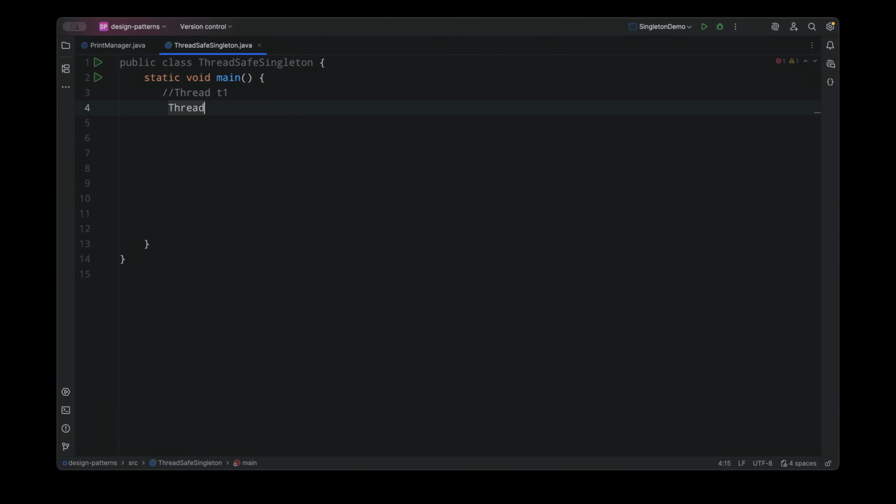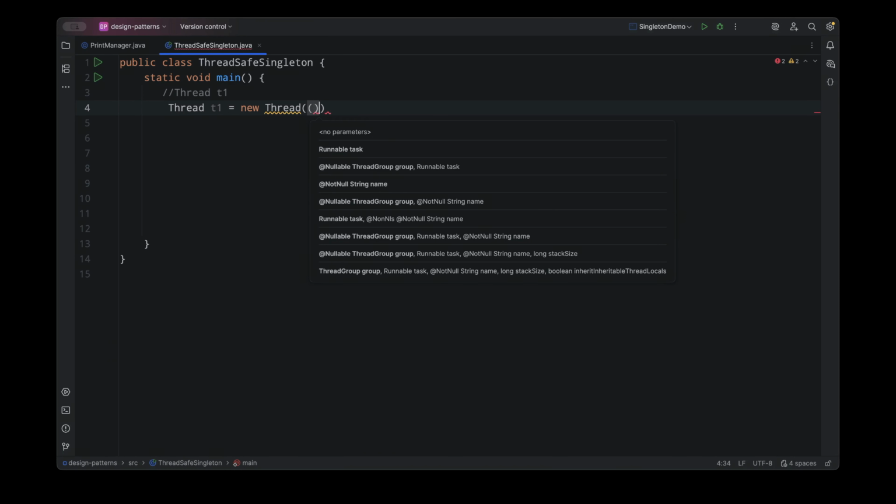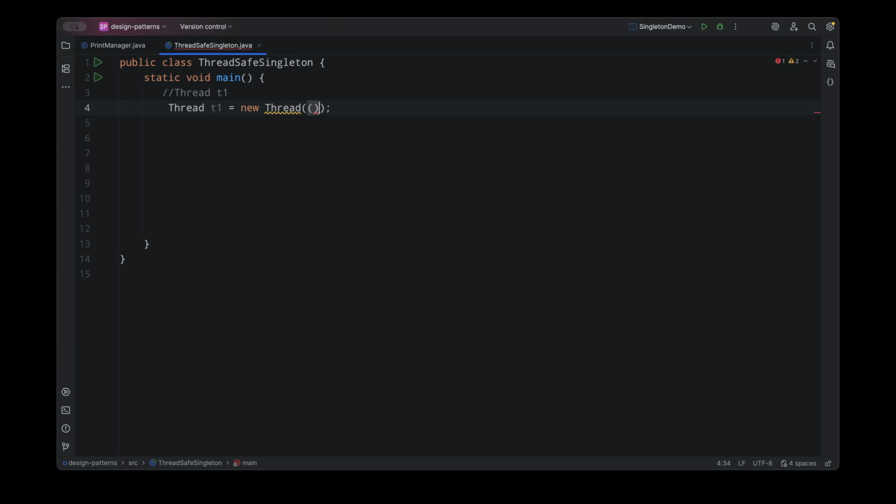So now that we have understood the theory, let's prove this in Java. Here I am going to create two separate threads, and each thread will ask our print manager for the singleton instance. Then we will simply print the object's hash code, and if singleton is really working, both the threads should receive exactly the same object. So here is our first thread. It calls getInstance to fetch the print manager. And now we print the object's hash code. Think of this as the object's identity.